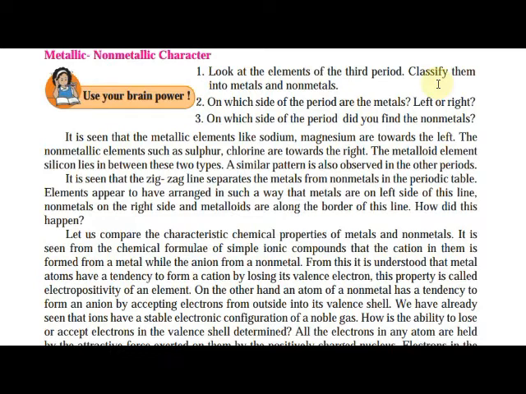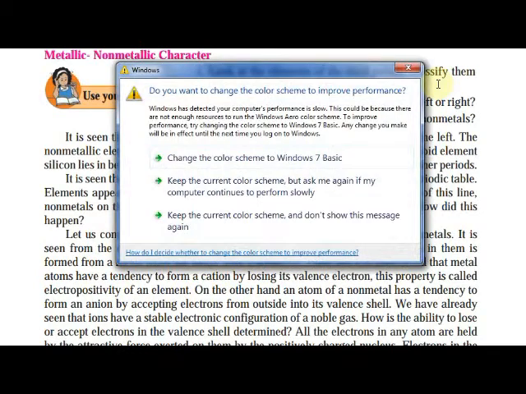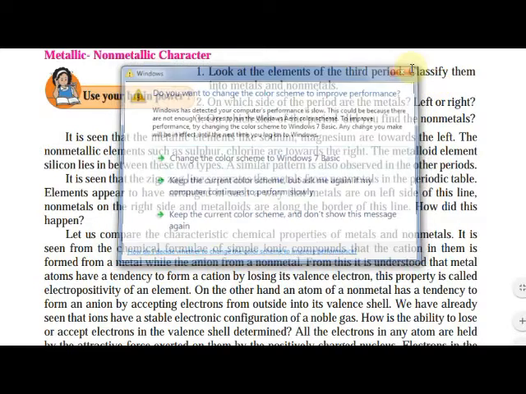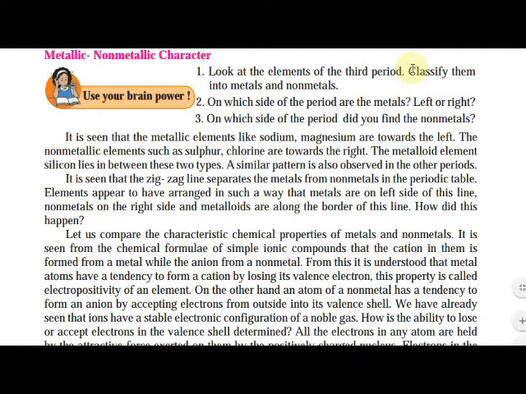So just now I told you, metals are situated at the left side of the period, and non-metals are situated at the right side. The metalloid element silicon lies in between these two types. A similar pattern is also observed in other periods. It is seen that a zigzag line separates the metals from non-metals in the periodic table. Elements appear to be arranged in such a way that metals are on the left side of the line.